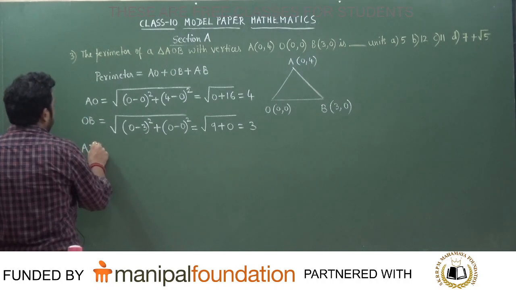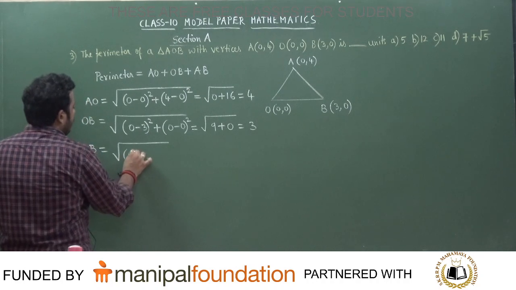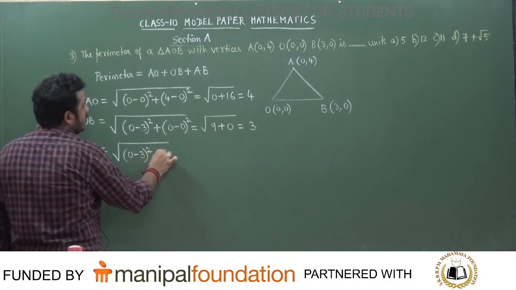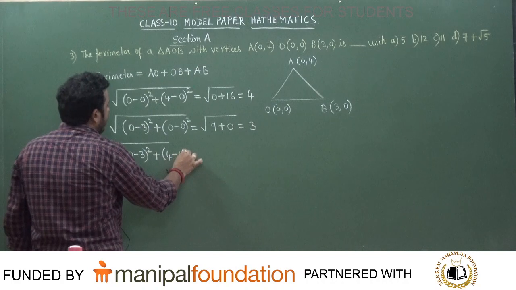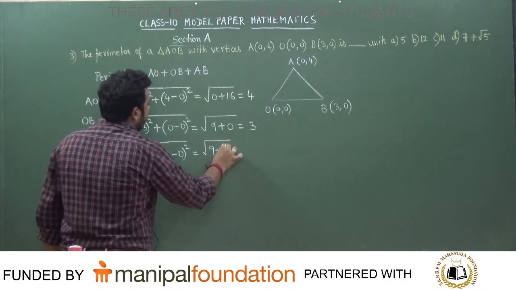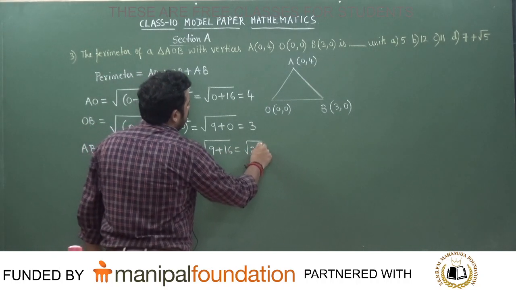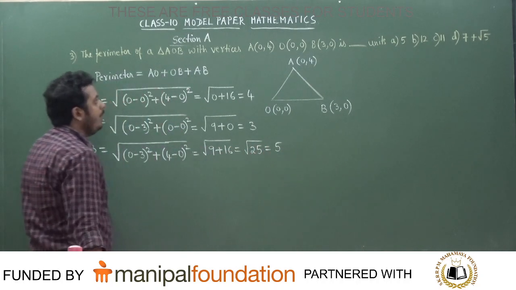Similarly, you calculate the value of AB. Is it okay? What will be the answer that we get? It is 0 minus 3 the whole square plus 4 minus 0 the whole square. That is 3 square 9, 4 square 16, which is equal to root over 25. Root over 25 is equal to 5 units, students.